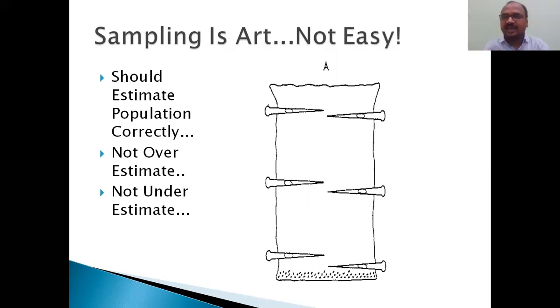See here, I gave the example of a rice bag. This is the rice bag, it consists of rice. And the person, what he did is he put stones here. So we don't know that the rice bag has stones at the bottom. So I have collected the sample from the top, from the middle, from here, here, here. How many points did I take? 1, 2, 3, 4, 5, 6.